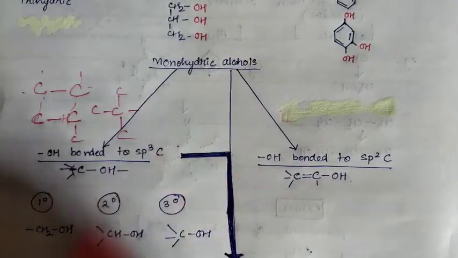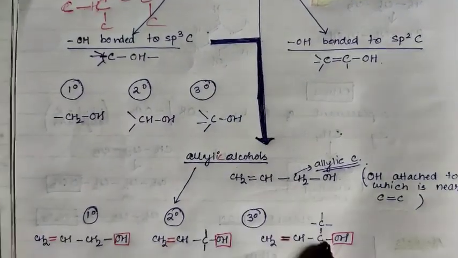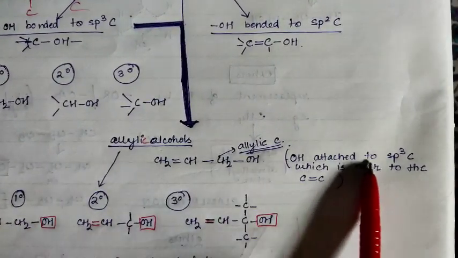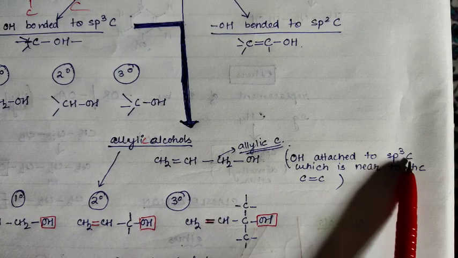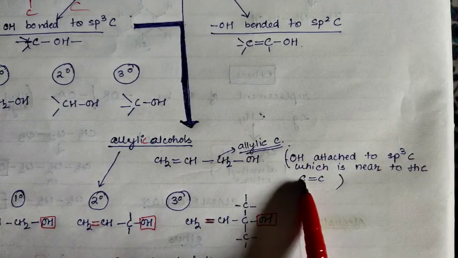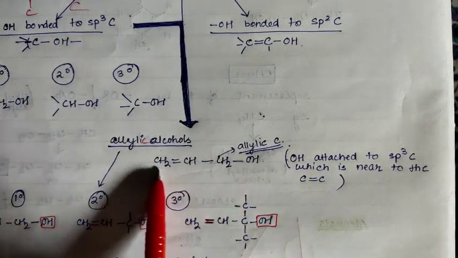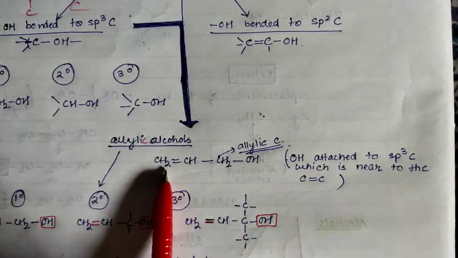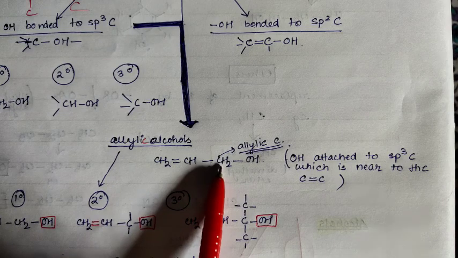And this is related with this. Now what is allylic alcohols? You see here I have written OH attached to sp3 carbon, which is near to the double bond, carbon-carbon double bond. Now in this structure, first let us identify which one is the allylic carbon.